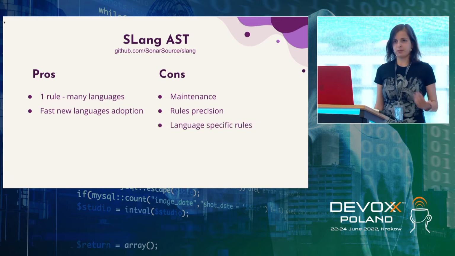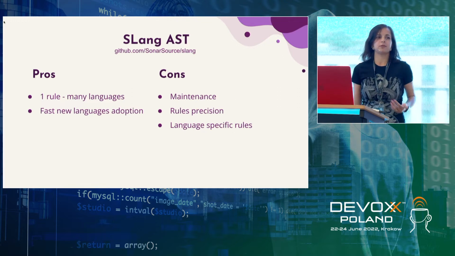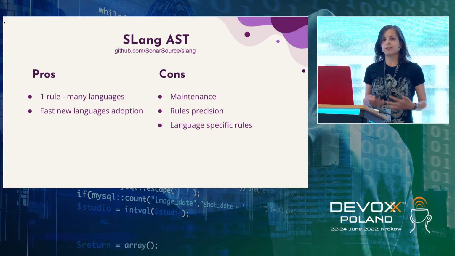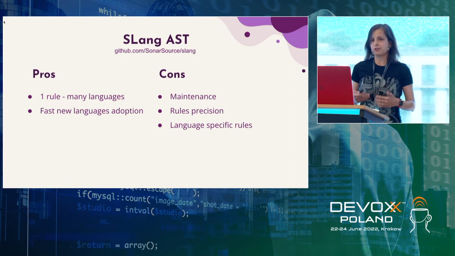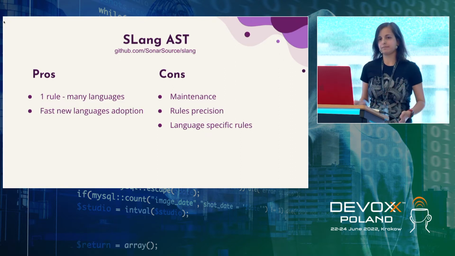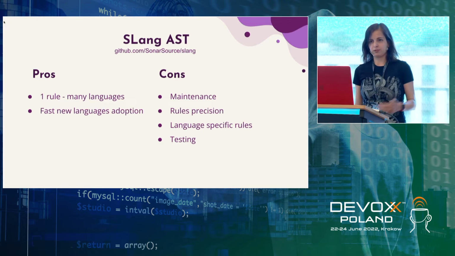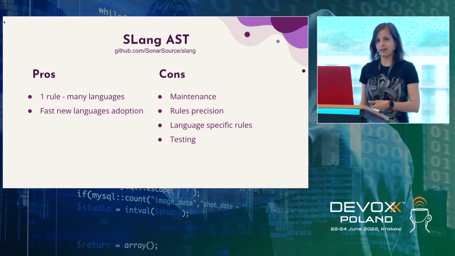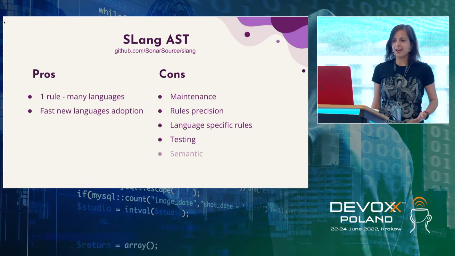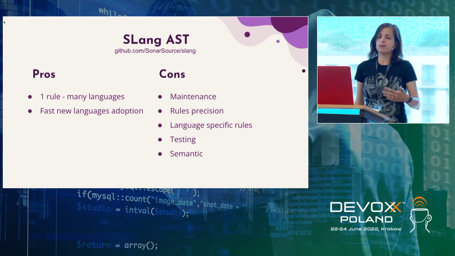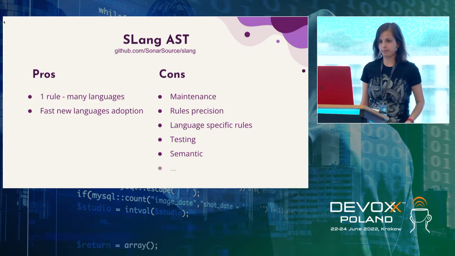Another problem is language-specific rules. As every language has some specific syntax, specific constructions, it will be nice to have some rules. But it was really hard to write rules that only was for one language, but not for 3 others. Testing was hard, because now you have to test the rule 5 times, 1 for Slang and 4 times for every language. And there were no place for semantic. And actually, no place for semantic was one of the biggest problems for Kotlin.